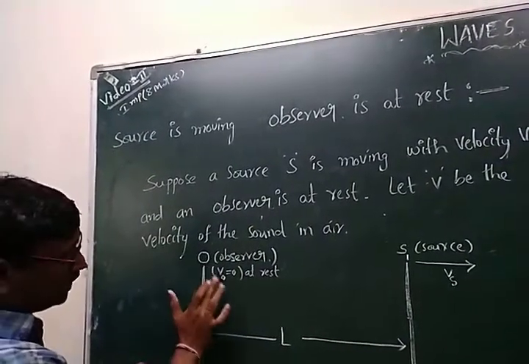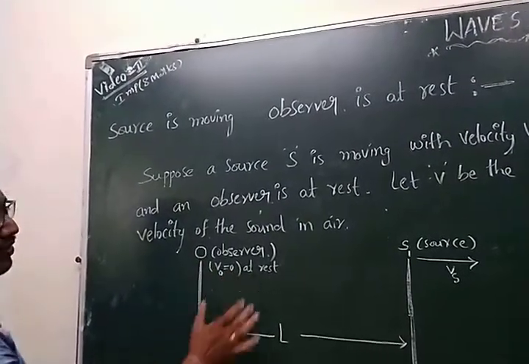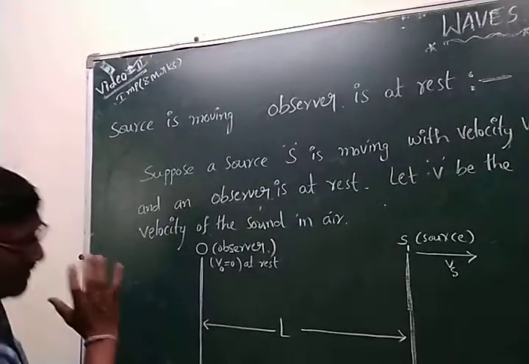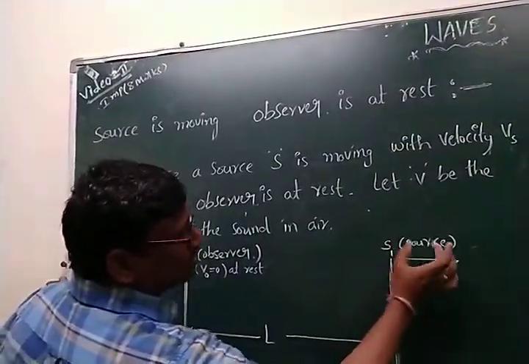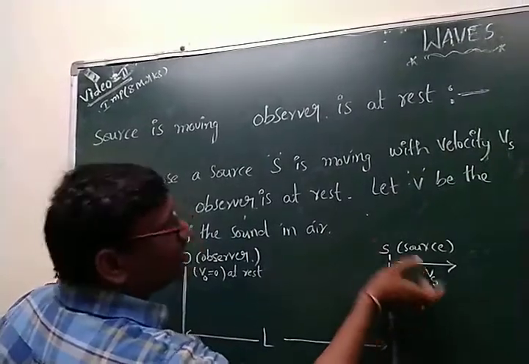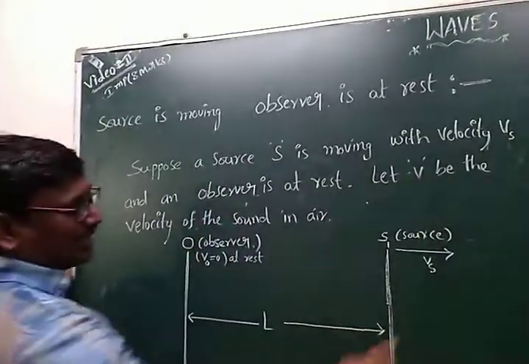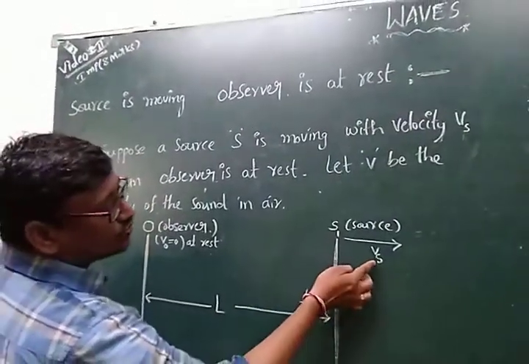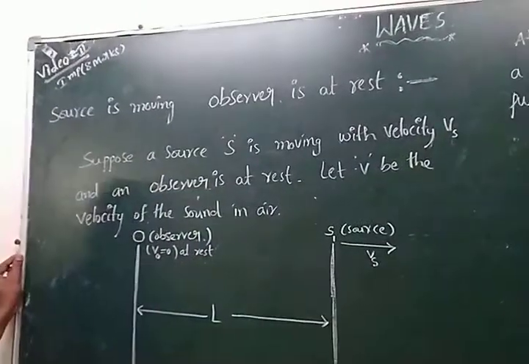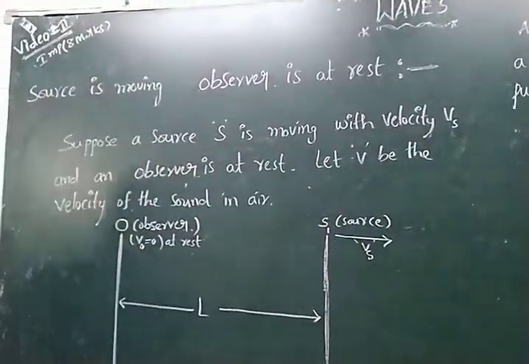That is denoted by V naught. The velocity of the observer is equal to 0 because the observer is at rest. Next, S1 is the source, which is moving. This is the direction of motion. It moves with velocity denoted by Vs, the source velocity.